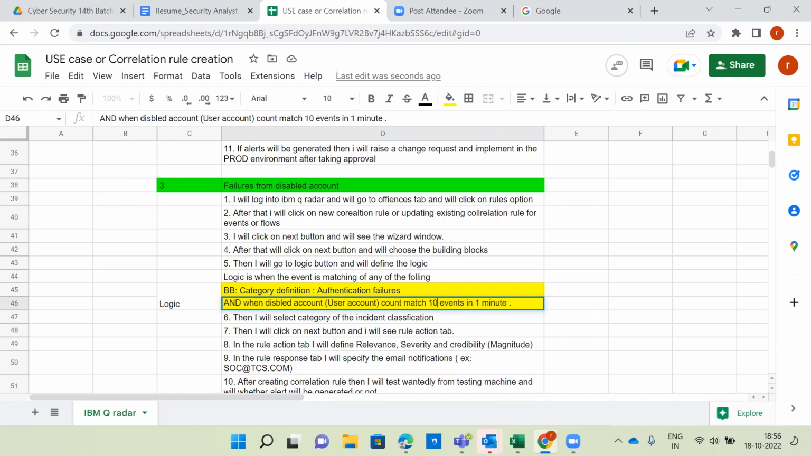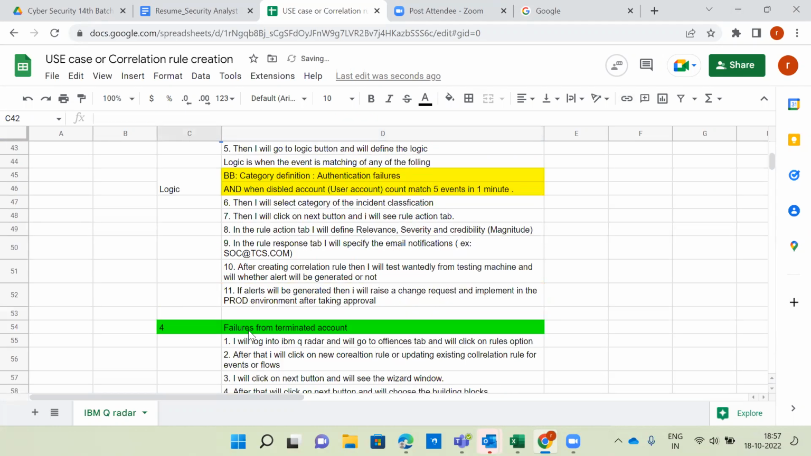Even from one disabled account? Not 1, maybe 2 or 3 is sufficient. 1 is also fine, but it's better we put 3 as a minimum. So you can change this one. So that is the logic for failure. Disabled and terminated accounts, both are almost similar.